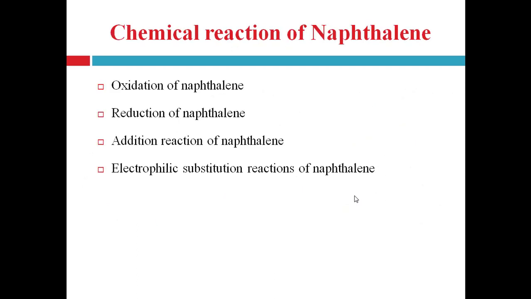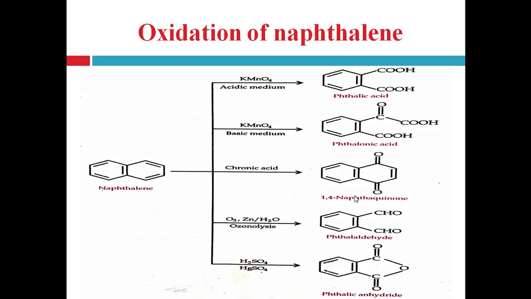Then different chemical reactions of naphthalene. Naphthalene performs different chemical reactions, for example oxidation, reduction, addition reaction, as well as electrophilic substitution reactions. So let's see one by one reaction. First one is oxidation of naphthalene. When naphthalene undergoes oxidation reaction in presence of different oxidizing agent, then it will form the different product. Here examples of oxidation reaction for naphthalene are given.